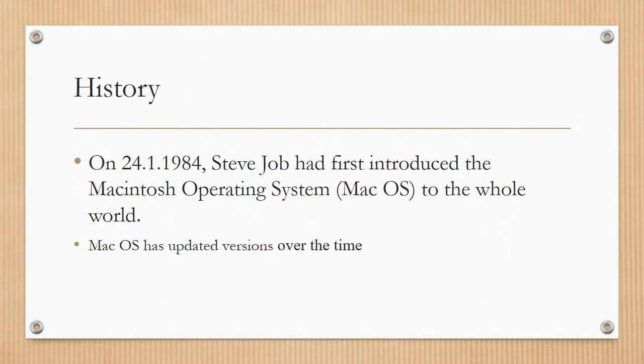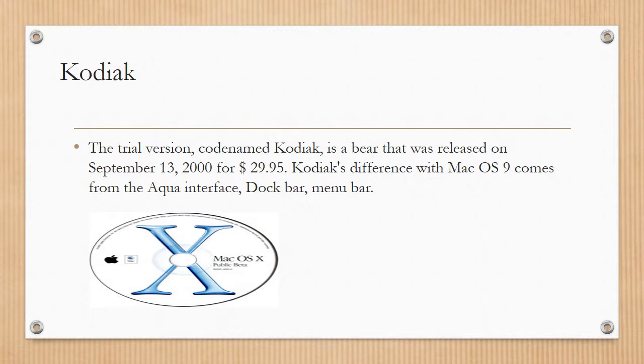Mac OS is considered a stable platform as it separates most of the software from each other as well as from the operating system to help increase stability. It is not as popular as Windows, but this platform has stability and security, and is an ideal operating system for the user. Mac OS has had updated versions over time.